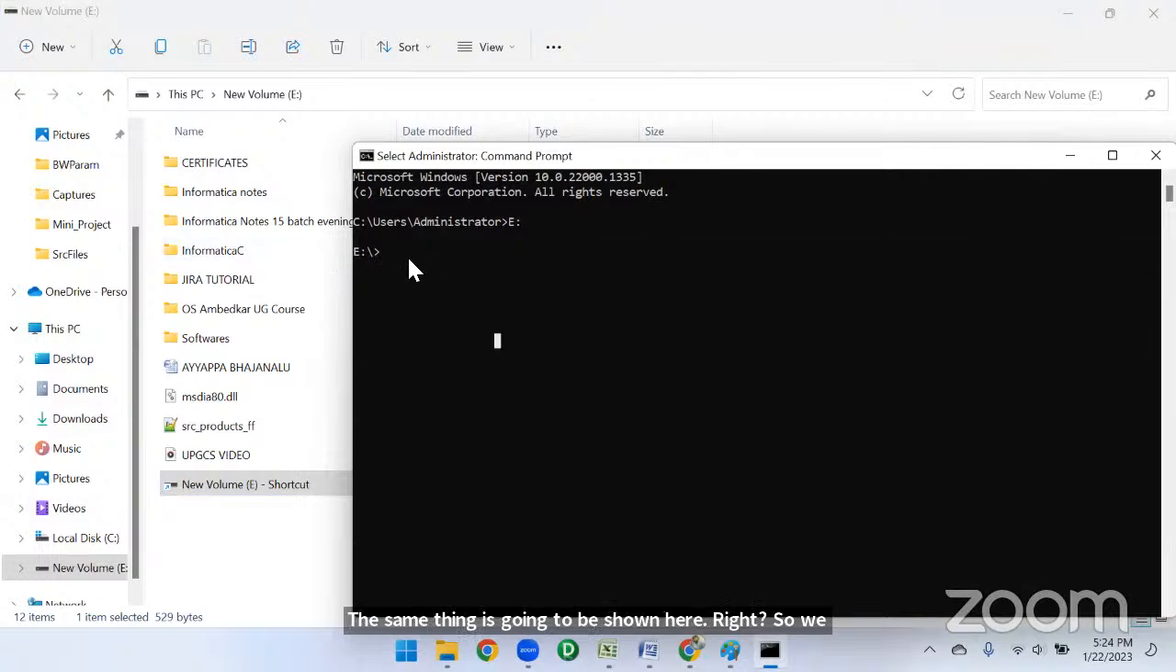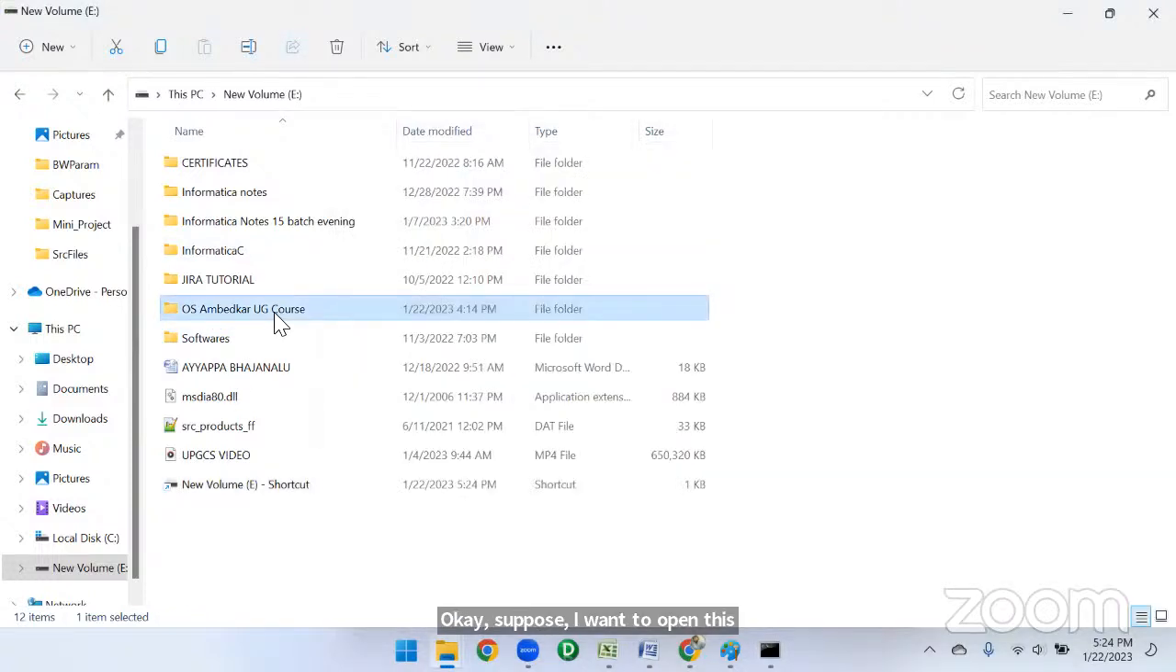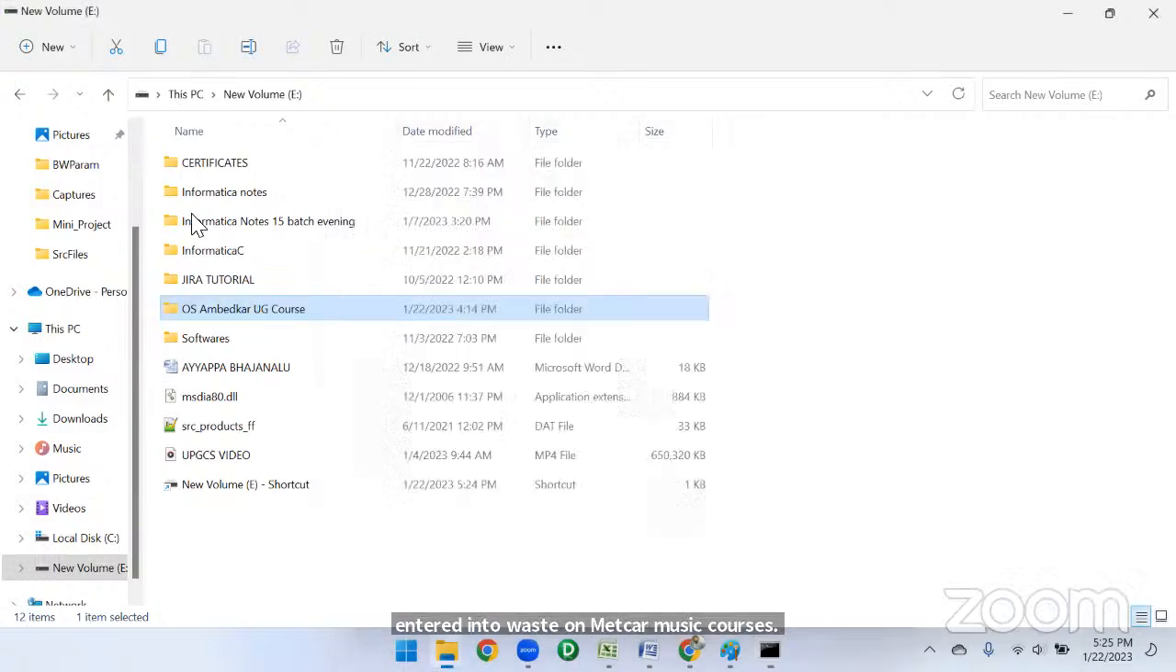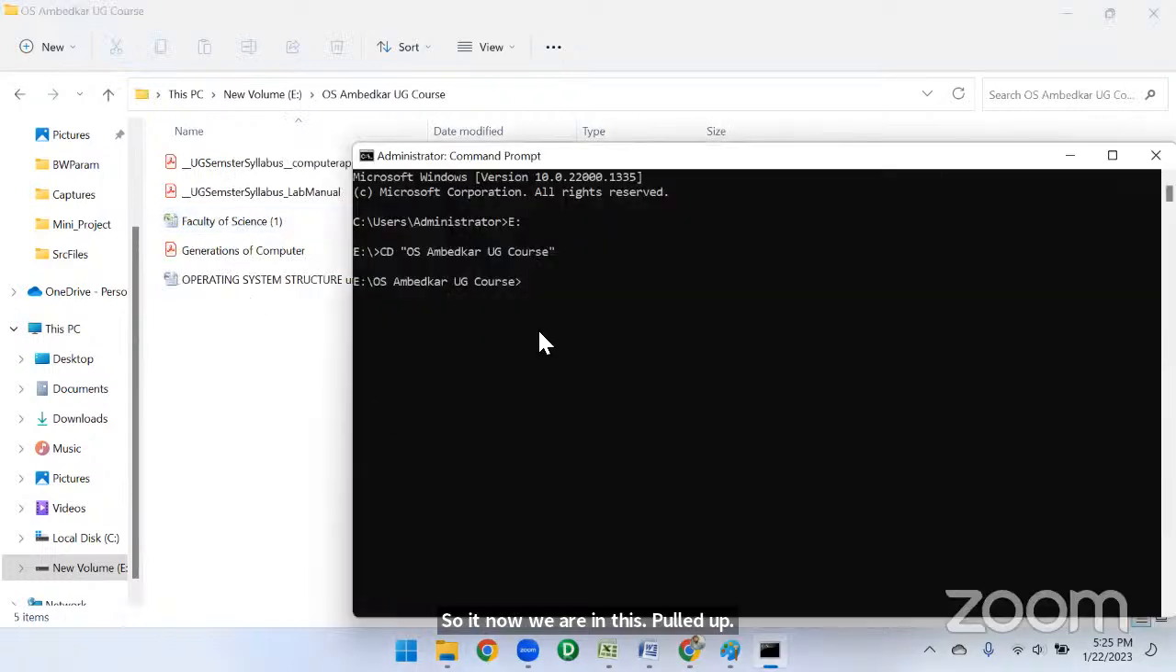Okay, suppose I want to open this file. Suppose I want to open this OS Ambedkar UG course in the DOS command. So to open it I have a command called cd. Okay, sorry. Instead of typing, I'm using a shortcut key here. See, all the file names it is showing you. See, OS Ambedkar UG courses, right? When I click enter here, it has entered into OS Ambedkar UG courses. So now we are in this folder. Okay, now we are in this folder, right?